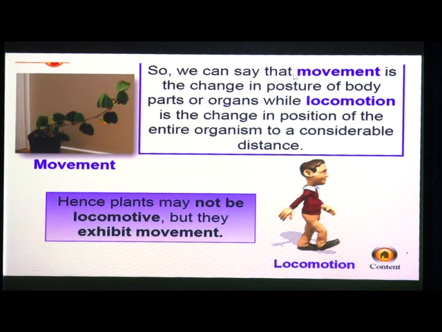Okay. What is movement? Change in the posture of body. And what is locomotion? Locomotion is the change in position of the entire organism to a particular distance. Hence, this is the example of movement and this is the example of locomotion.